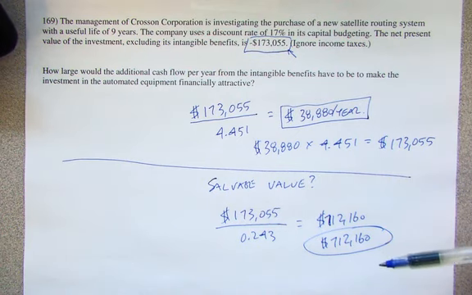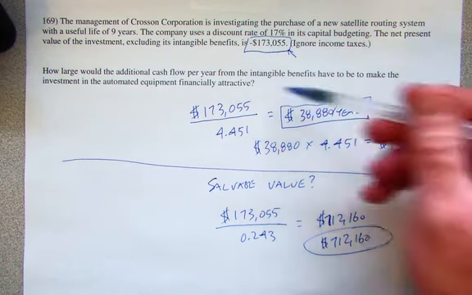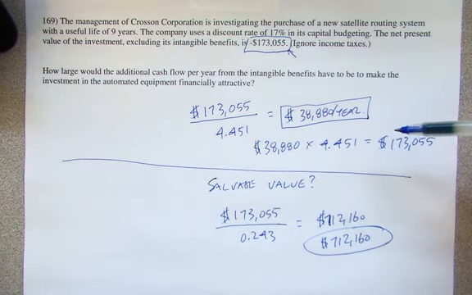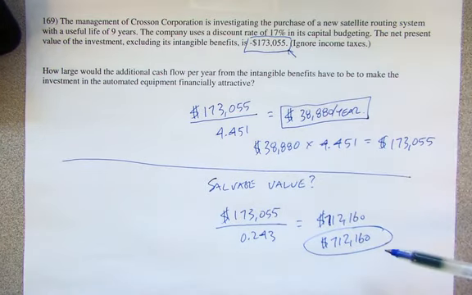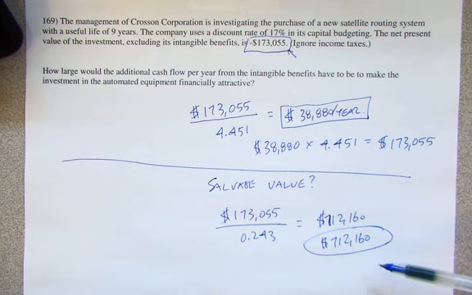So the uncertain dollar amounts could either be annual amounts, in which case you need to use the annuity tables to figure that out, or it could be a single cash flow at some point in the future, in which case you need to use the present value tables for a single sum.